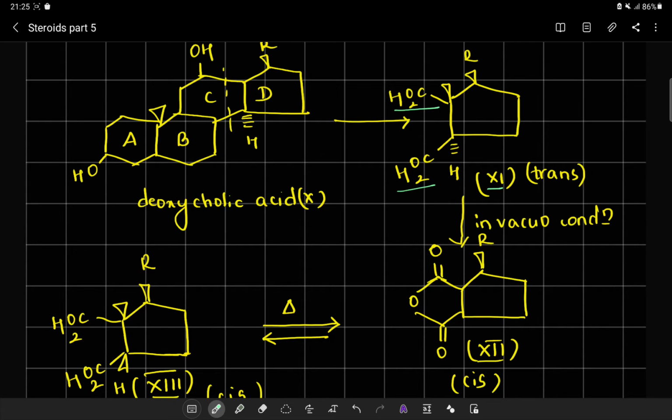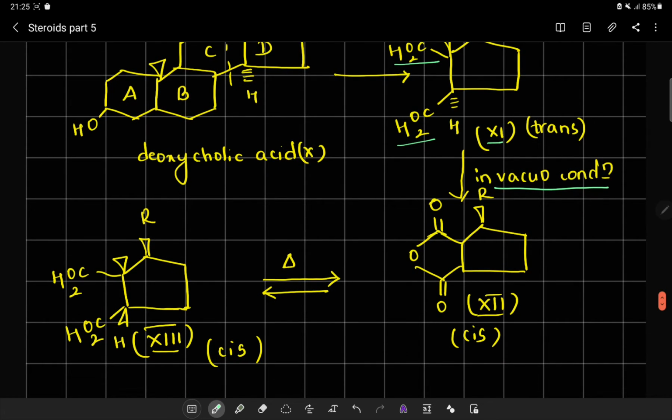Generally when we look, if the positions of the carboxylic groups are in one plane only, we can easily get an anhydride system. But what happened in this particular system is it did not readily give the anhydride system. But when the conditions were turned into in vacuo conditions, the anhydride 12 was synthesized.